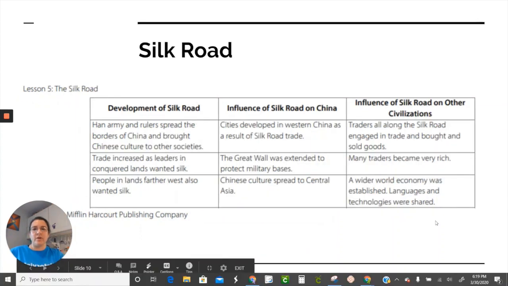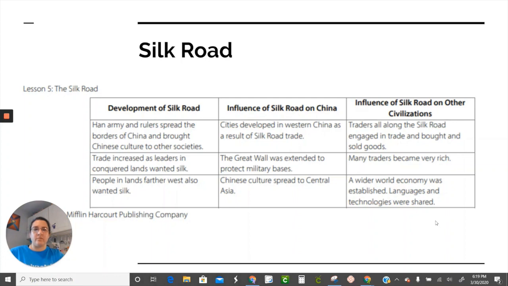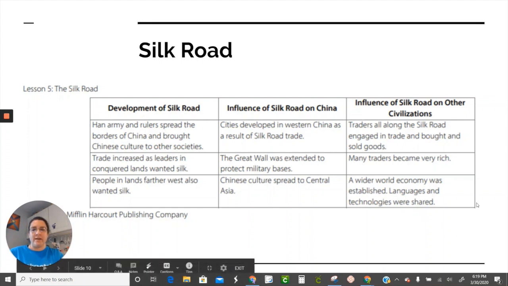The last chart we're going to look at is the Silk Road. This shows us how the Silk Road played an important influence on China, how goods, services, and ideas were spread throughout all of China and into Europe.